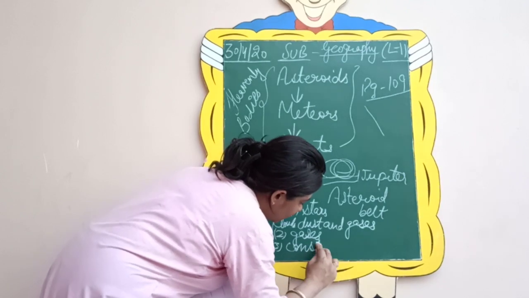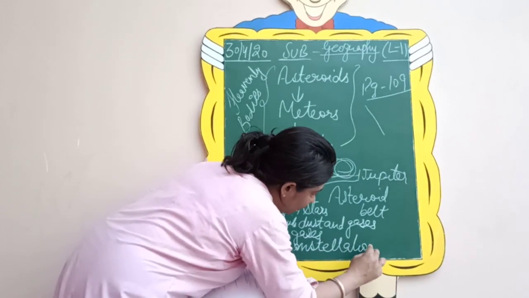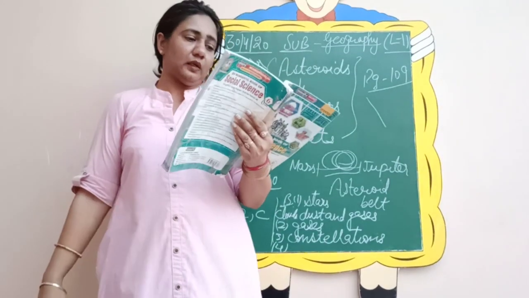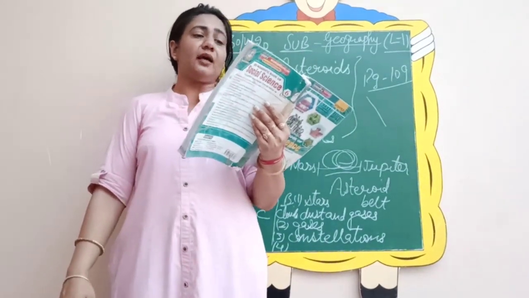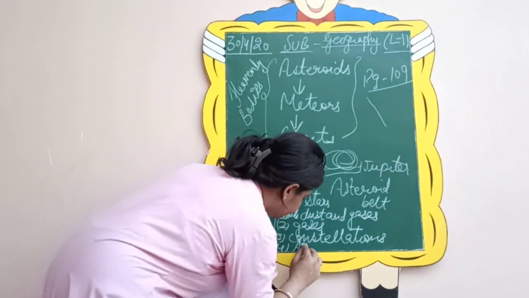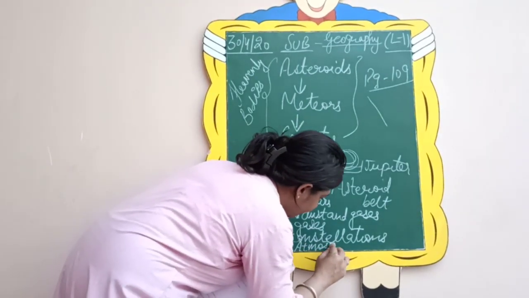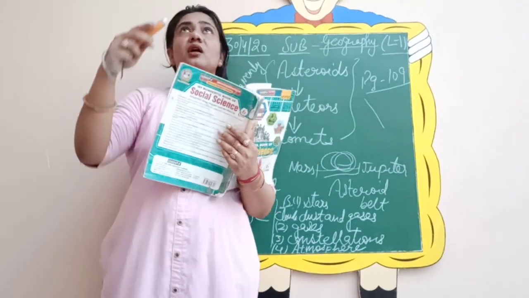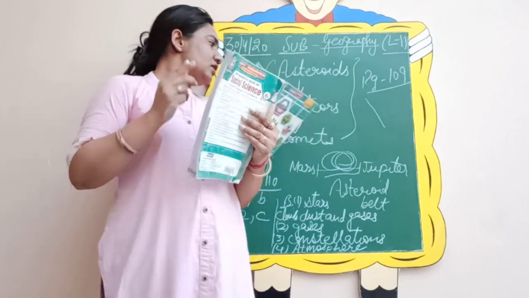Constellations. Please note down the spellings correctly of constellations. Coming to the fourth one, our earth is surrounded by a blanket of air known as atmosphere. We have already done. It is known as what? Blanket of air that surrounds earth. It is known as atmosphere.